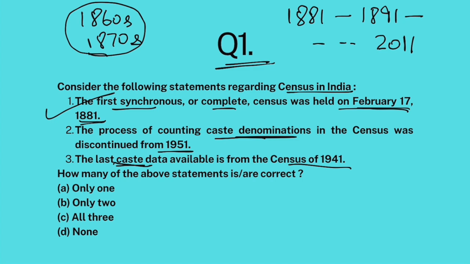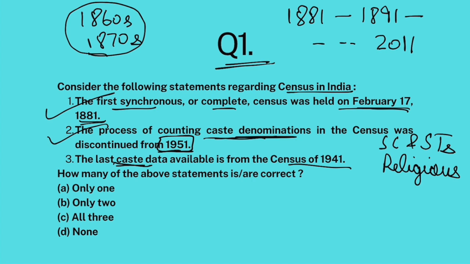So the process of counting caste numbers was discontinued from 1951 onwards, when India's first independent census was conducted. We did not count caste denominations except SCs and STs. That was counted, and various religions. So religious denominations were counted, SCs, STs were counted, but not other castes. So this part is absolutely correct.